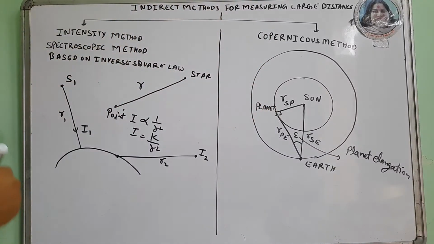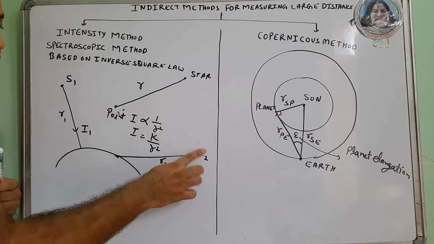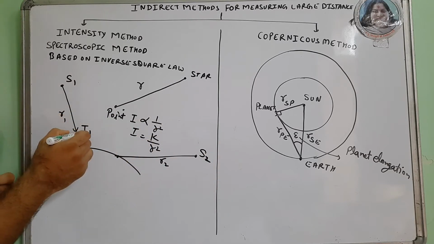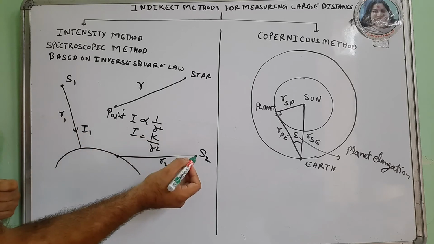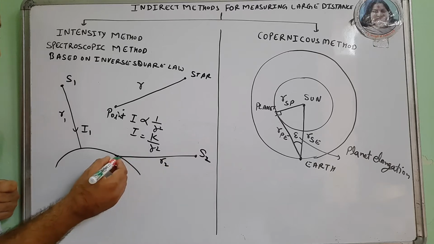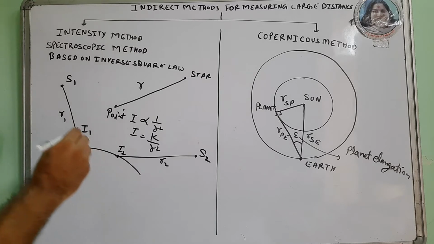Suppose S1 is a star and its image intensity is I1, and S2 is a star which is further away. We know R1 and I1, and for the other star S2 the distance is not known, and its image intensity I2 can be observed. Then